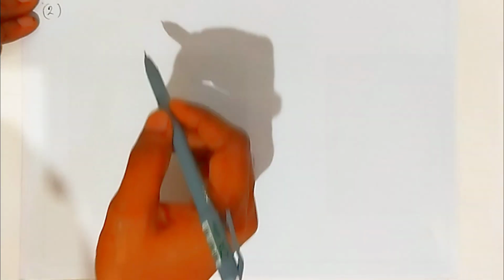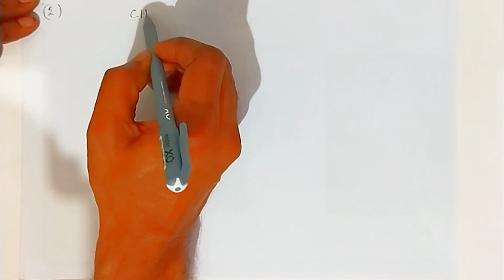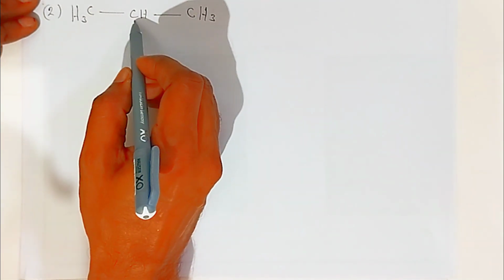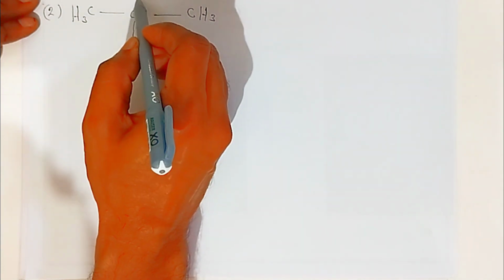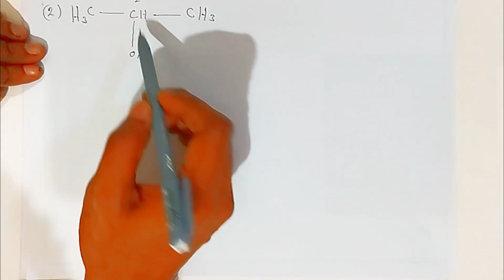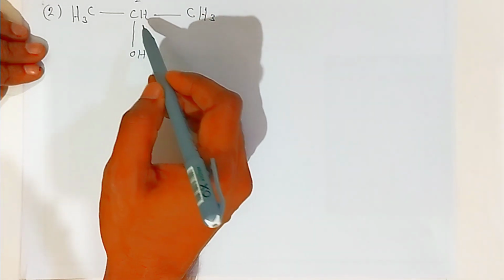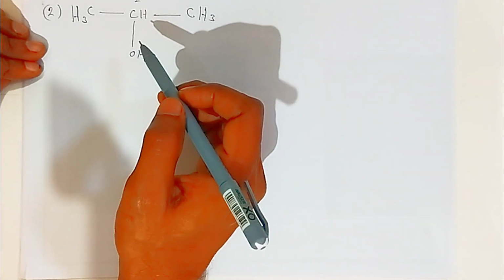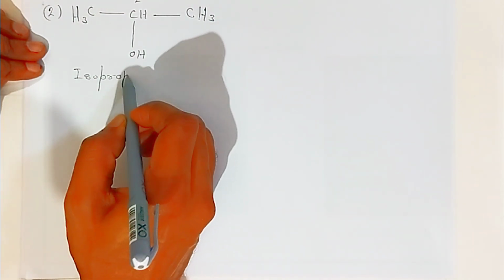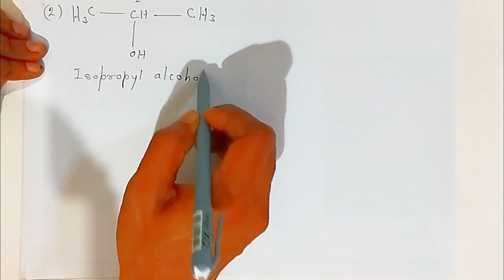Understanding students? If you are taking secondary alcohol students, you have CH3, this side also you have CH3, and on carbon number 2 your hydroxyl group is attached. So that is why it is called a second degree alcohol. Which means this carbon is attached to 2 carbons, so this carbon is called second degree, and to it your hydroxyl group is attached. That is why it is called a second degree alcohol. The name of this compound in common name we call isopropyl alcohol. This is second degree alcohol.